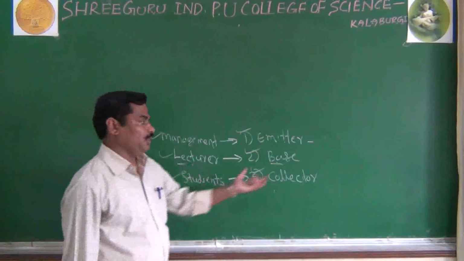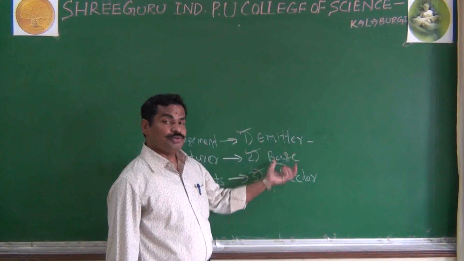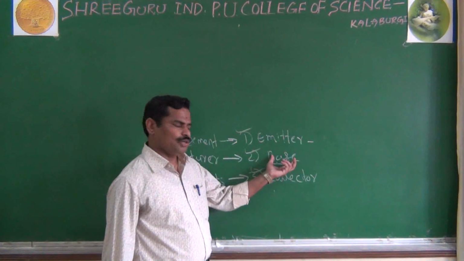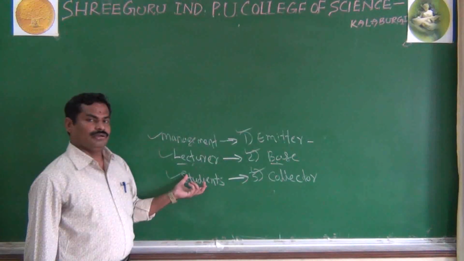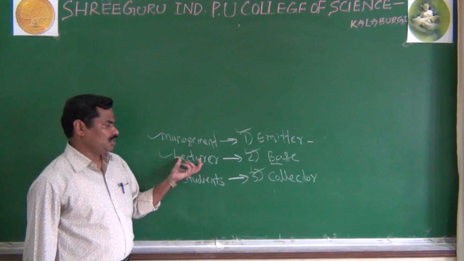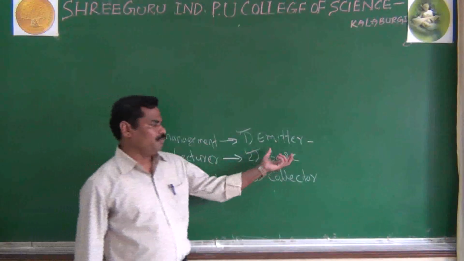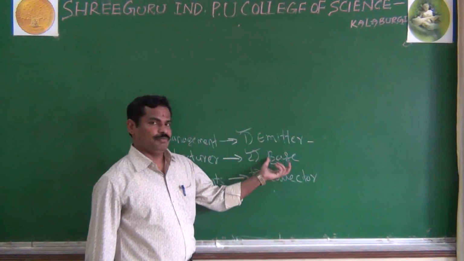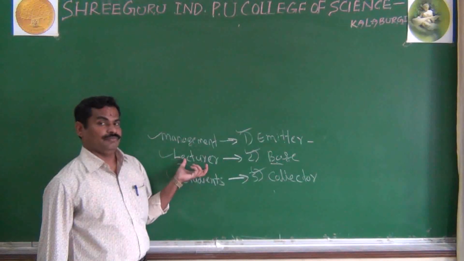In the same way here, the base is the base for the transistor. Why is it the base for the transistor? Because as in our college the lecturer has very less power, in the same way our base is lightly doped. It is lightly doped, but it is important. Here also it has very less power, but it is so important.